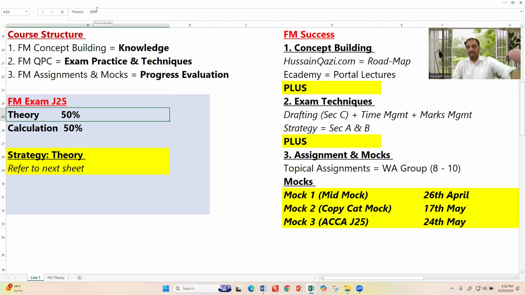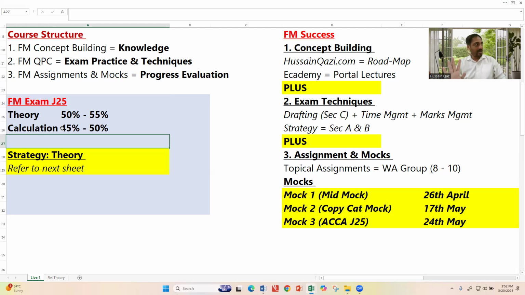Develop your mindset. In your exam there will be at least 50% theory, 50 to 55% theory, and 45% to 50% calculation. But students, don't be afraid. Don't be afraid. I will let you know the strategy to handle this theory.